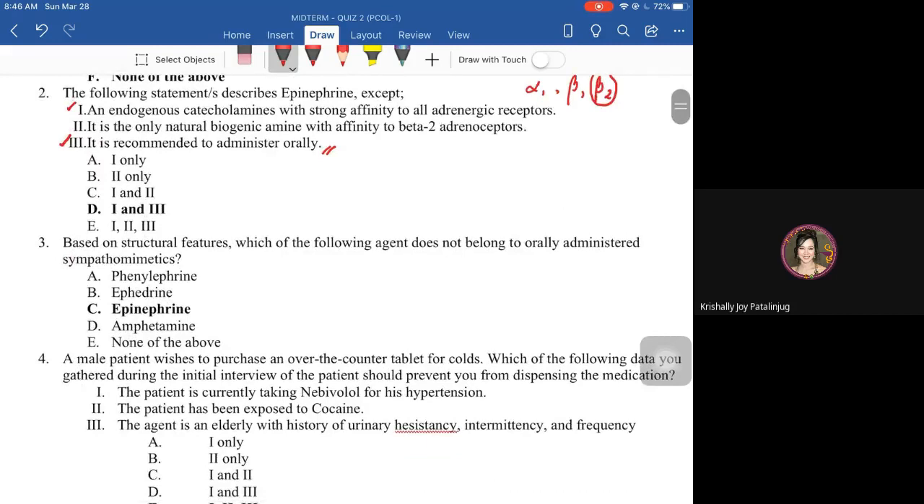Number 3, based on structural features, which of the following agents does not belong to orally administered sympathomimetics? Okay, in short, which of the following are catecholamines? Kasi catecholamines, they are not orally administered. So that would be epinephrine. Okay, the rest are non-catecholamines.